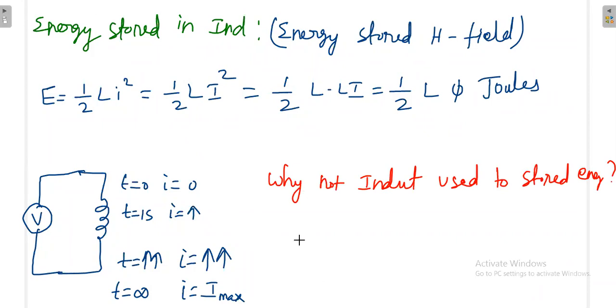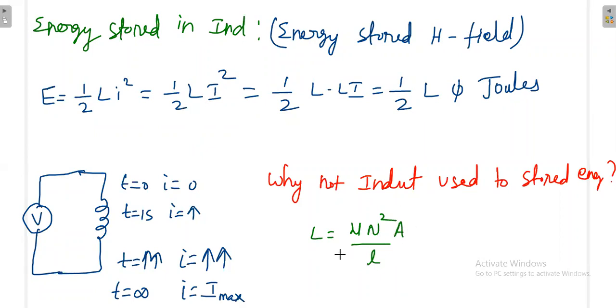Because the main problem is, from this it is very clear, if you want to increase the energy storage, you want to increase L. But L depends on what? L depends on mu n square A divided by l. So if you want to increase L, you have to increase either the number of turns or the cross-sectional area.